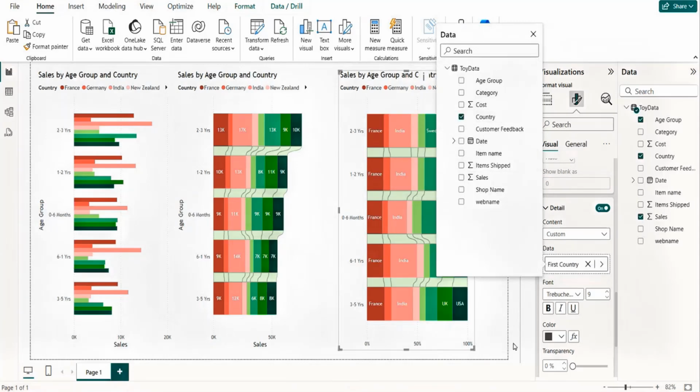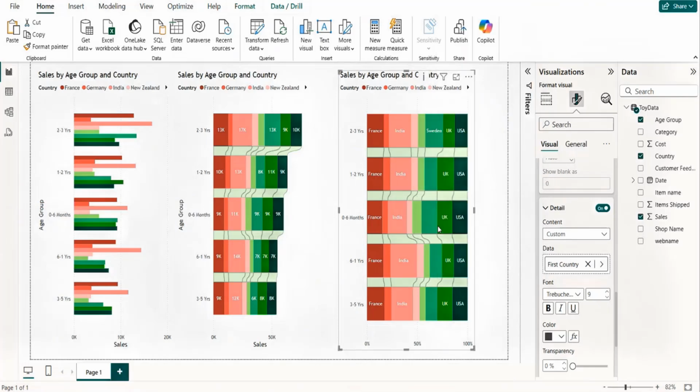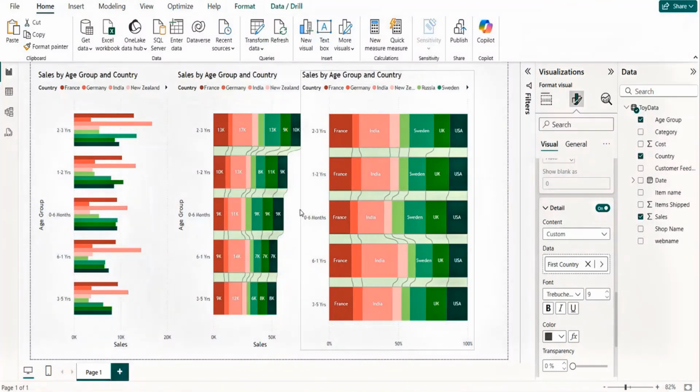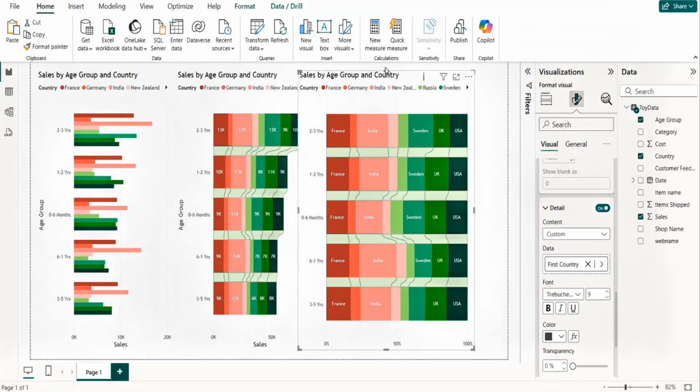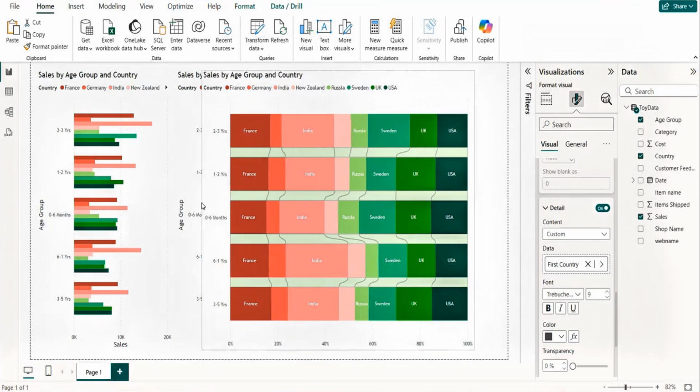Okay. So once you have the country part here, you can see, let me click here. It comes here as the first field. You can always delete it if you, let's say, want the percentage of total, you can select this and you can select this. Now, why don't we see Germany here, why don't we see New Zealand? It's just because of the space, because New Zealand requires, I think, a number of characters. So if I try to create some space, let's see that.